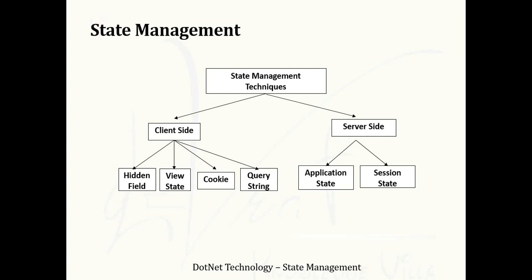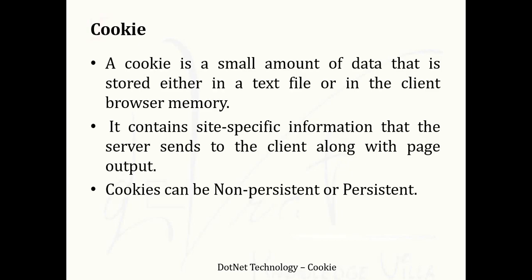Now we will start with the first, cookie. As we know, cookie is a small amount of data that is stored either in a text file or in the client browser memory. Means whenever we open a website for the first time, when a request is sent from client to server, the server creates a cookie and loads the page information into the client browser. There are basically two types of cookie. First one is a non-persistent cookie and second one is a persistent cookie.